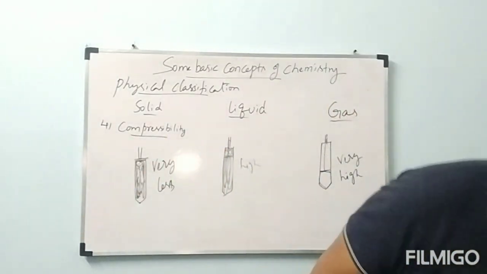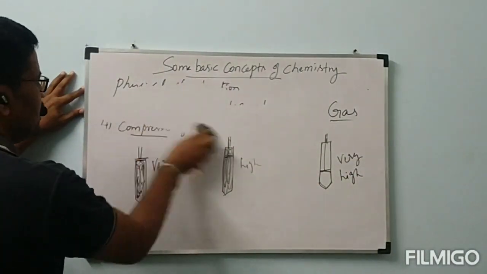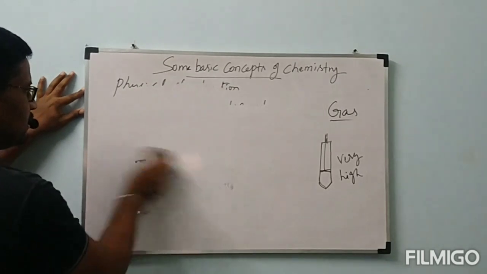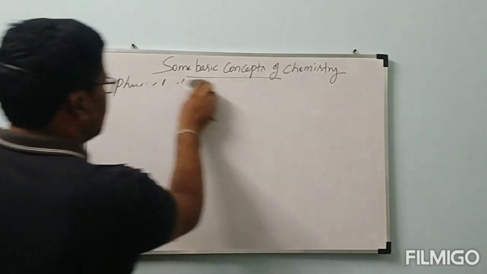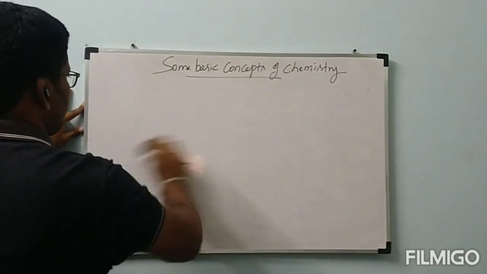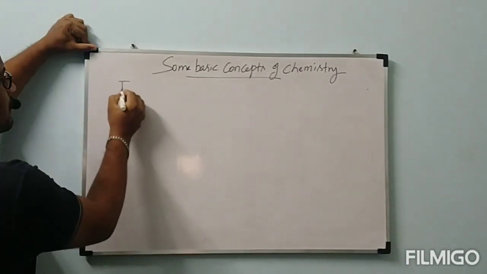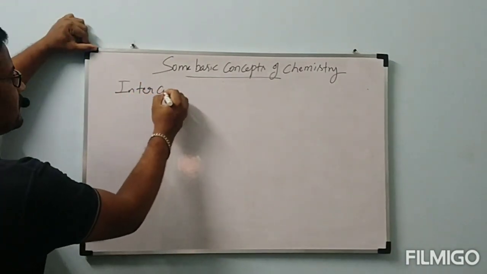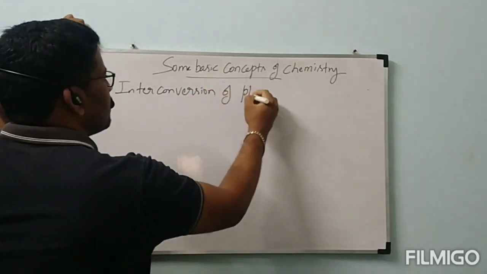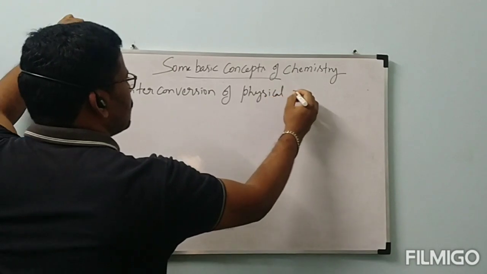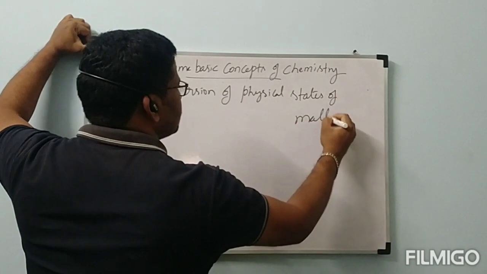Now, let us see interconversion of physical states of matter.